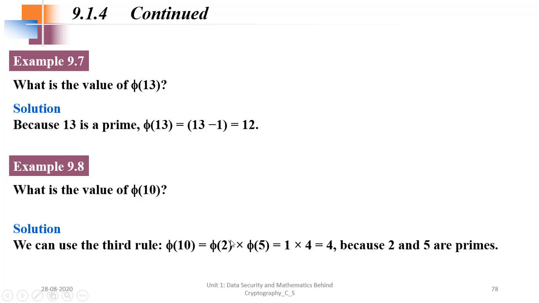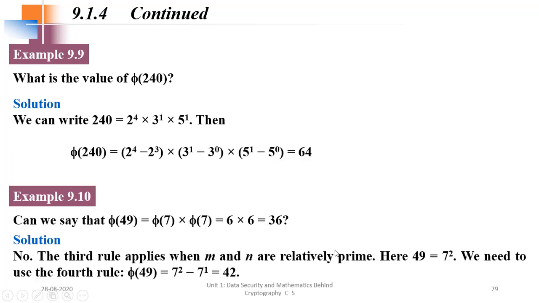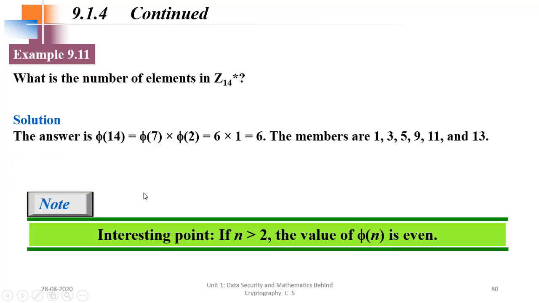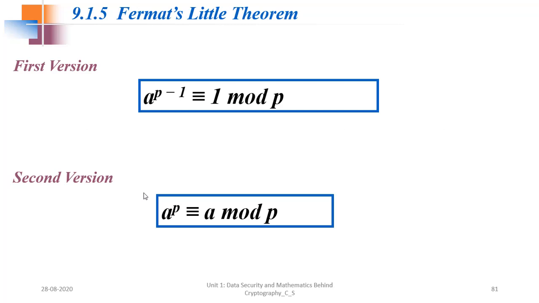So you can use the second property. So 1 into 4, that is 2 minus 1 and 5 minus 1, which is 4, right? Similarly you can do these things. Then we had skipped this.